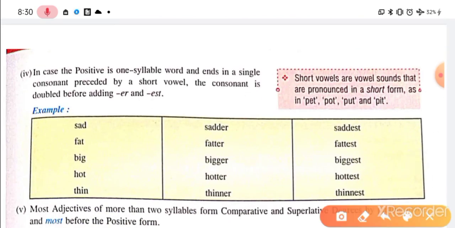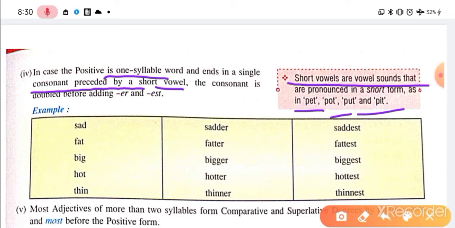See another case: in the positive form of one syllable, the word ends in a single consonant preceded by a short vowel. Short vowels are vowel sounds that are pronounced in a short form, as in pet, pot and pit. One syllable, one short sound: E, O, U, I. You can see these syllables are used here. Then how to make these degrees?